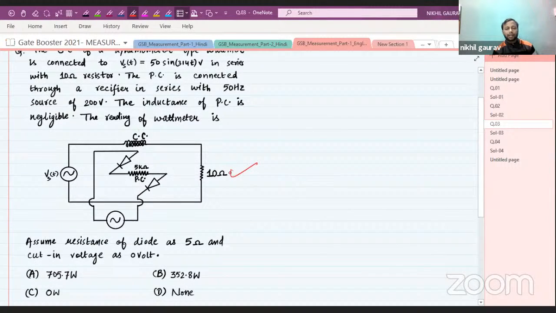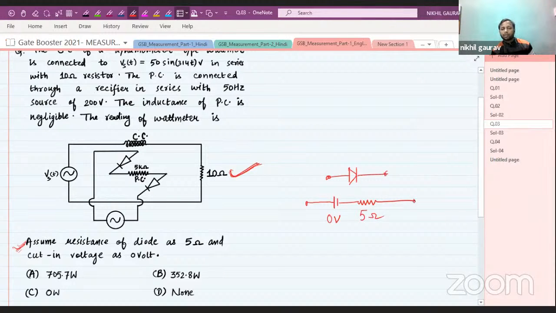So this is the circuit which is given to us, and we need to make certain assumptions. Assume the resistance of the diode as 5 ohm and the cut-in voltage as 0 volt. If this is my diode, then during on condition, the diode will be on with a resistance of 5 ohm.